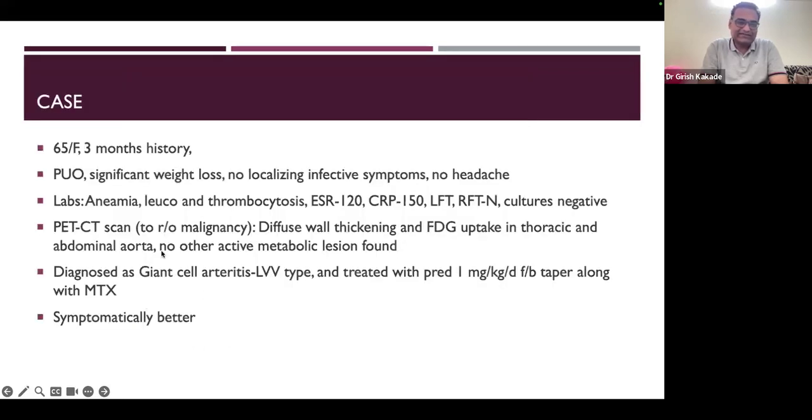Next case, 65 years female. She had a 3 months history. The main symptom was fever. On and off fever she was having, significant weight loss, no localizing infective symptoms, and no headache. She did not have any headache, only fever and weight loss.